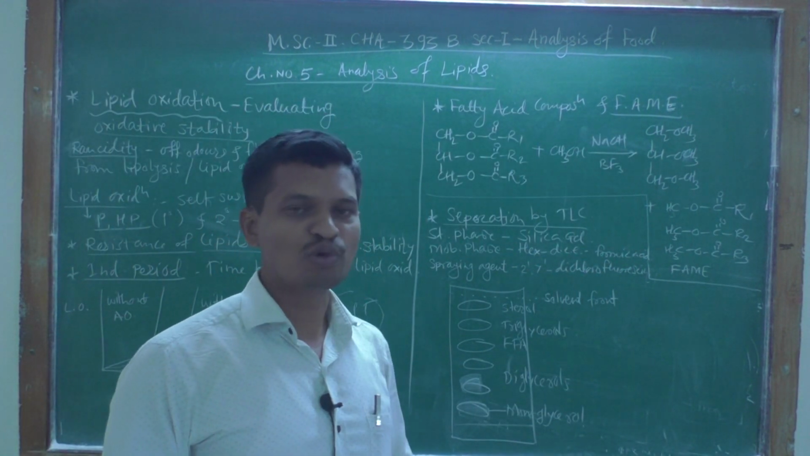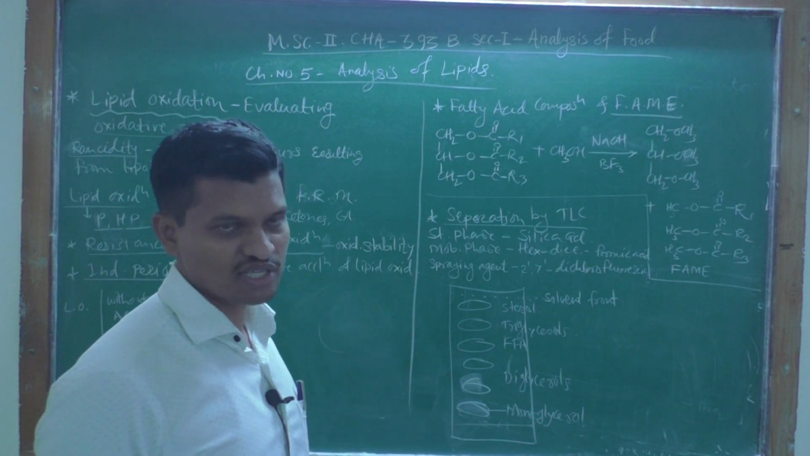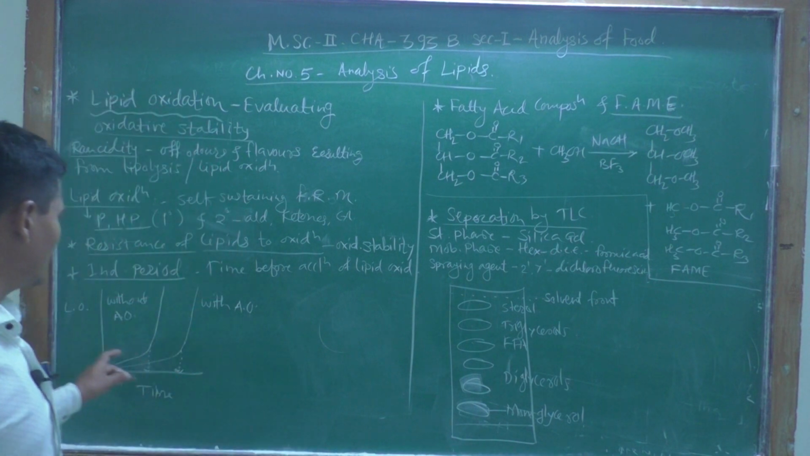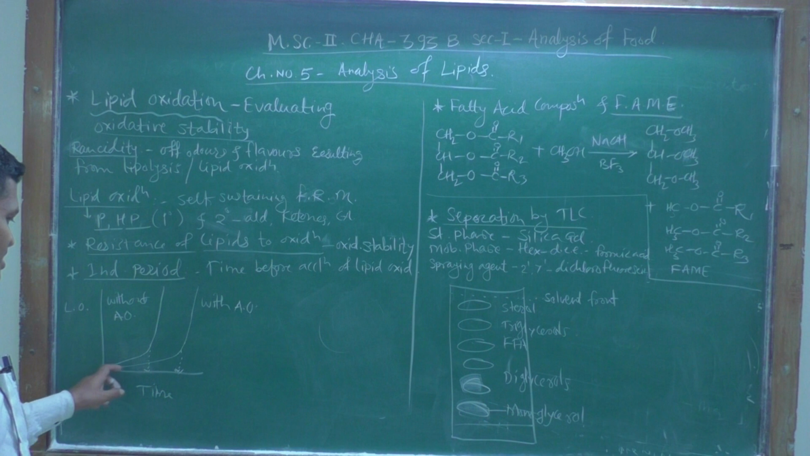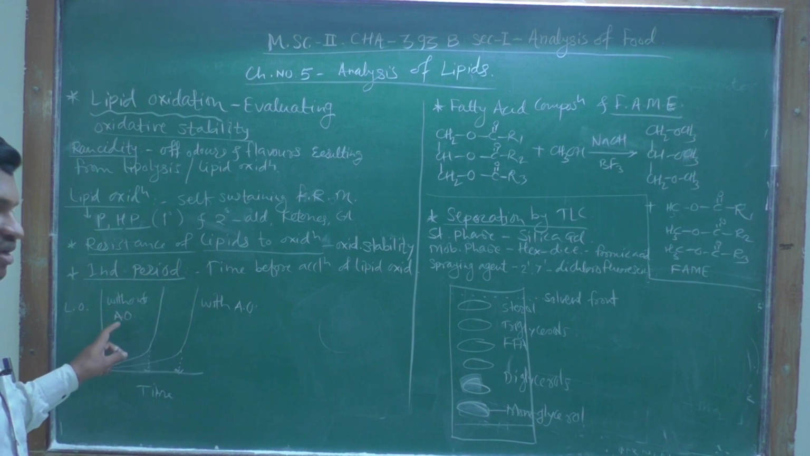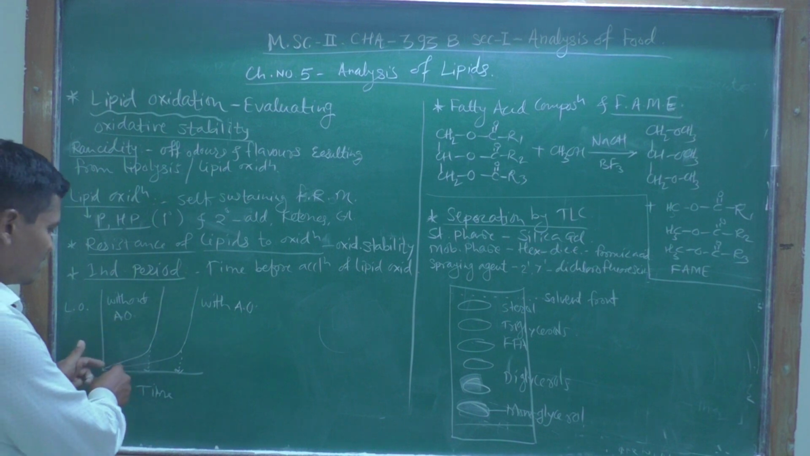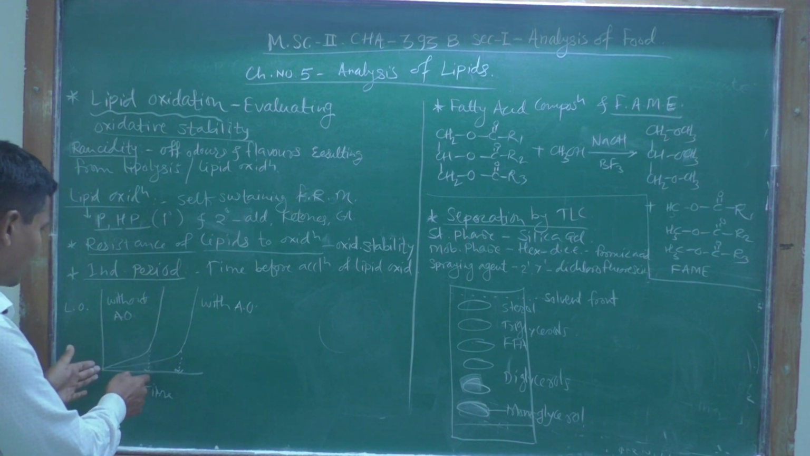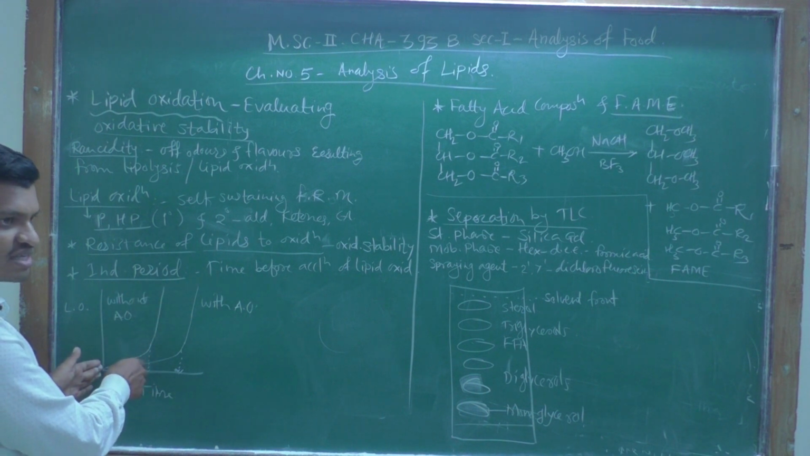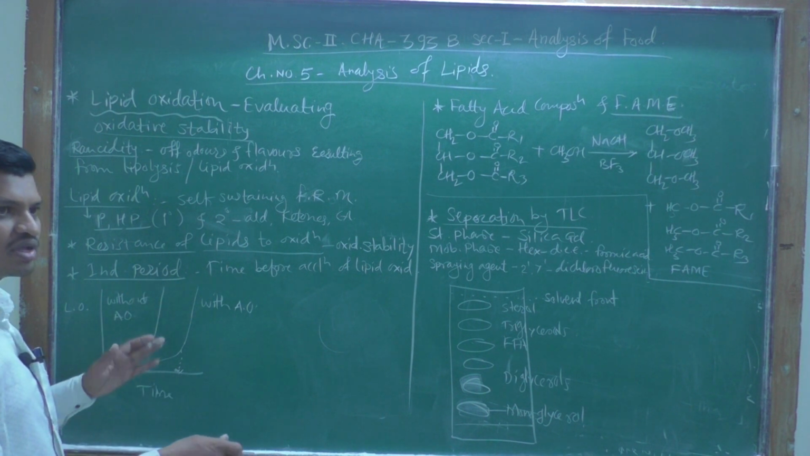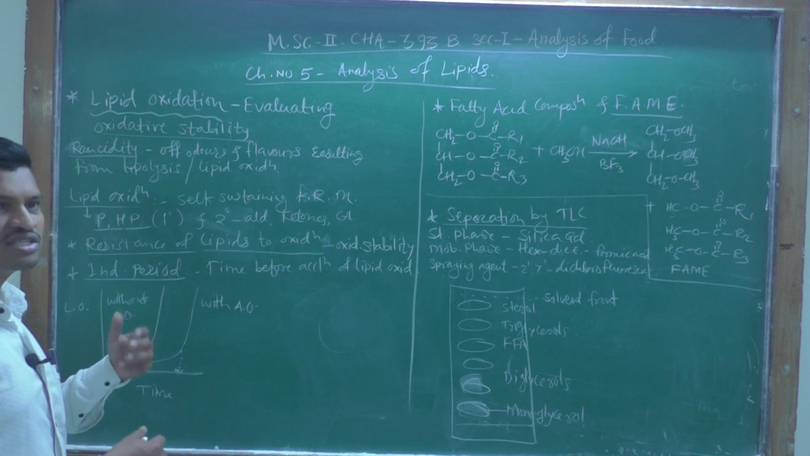In most food products, these antioxidants are added to avoid this lipid oxidation. This is the curve for lipid oxidation without antioxidant. So if we are not using antioxidant, this time is very short, and hence we can say the induction period is less. Within a short period of time, the accelerated rate of lipid oxidation starts.